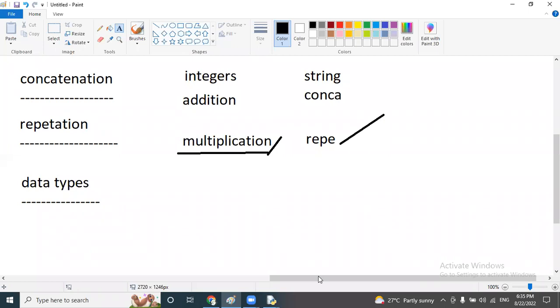So clear Sainath, Sweta, Vanshi and S1? Yes, sir. Yeah. Yes, sir.